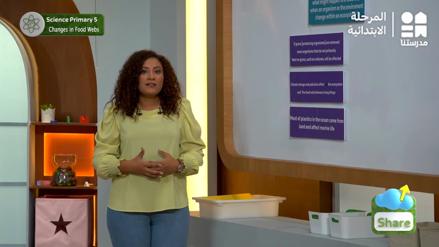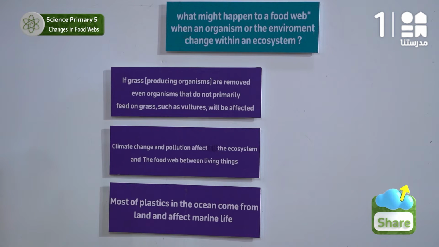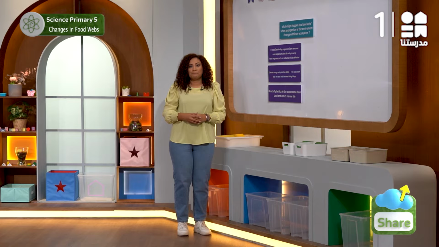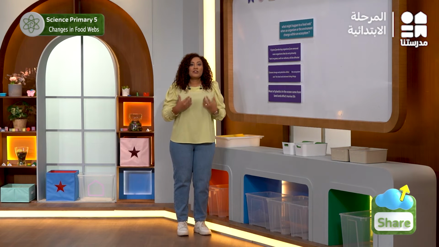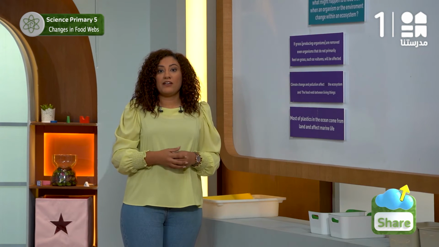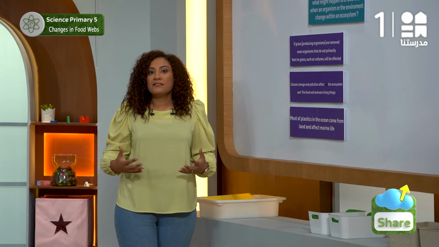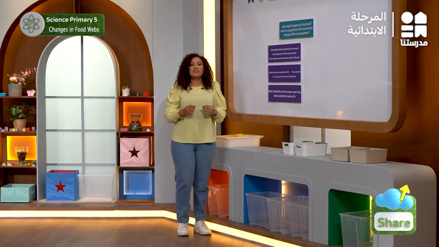In our third lesson, we had an evidence about how climate change and pollution affect the ecosystem and the food web between living things. We tried this ourselves in the interactive game. We increased the temperature. It affected the microorganisms and also the rest of the living organisms, and it caused the death of microorganisms. This affected the fish and led to a decrease in the number of the seabirds at